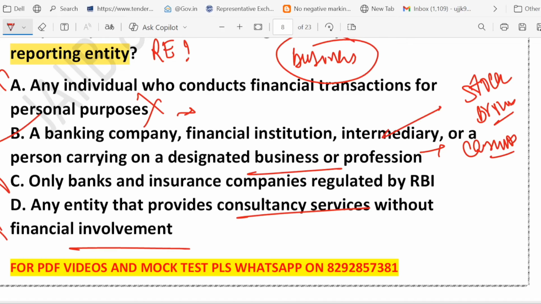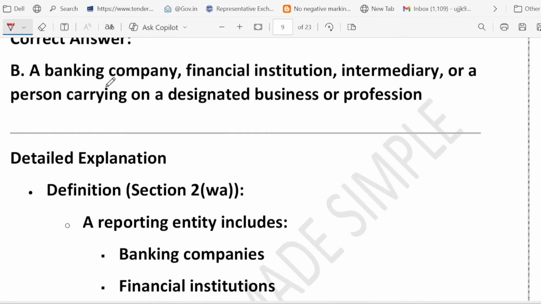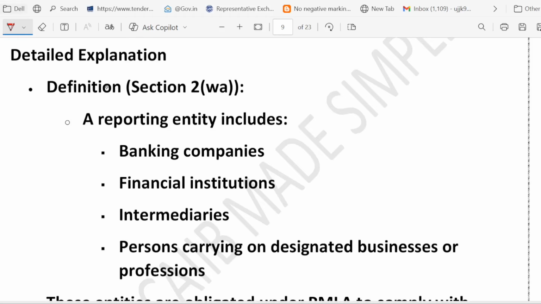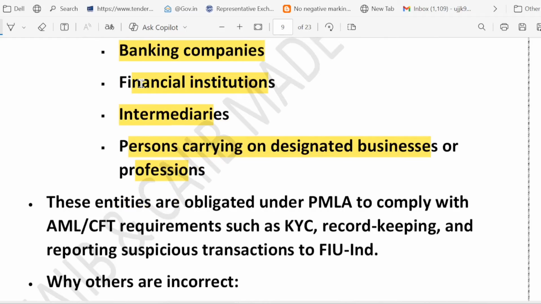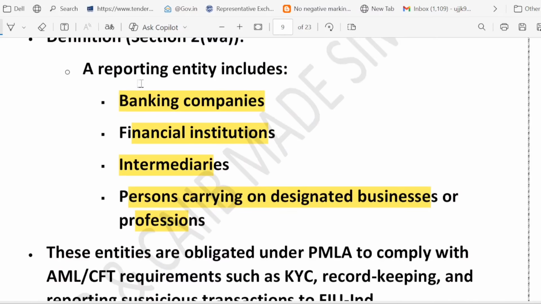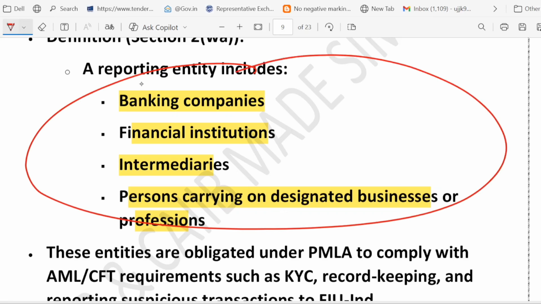So to summarize, we can say, who are reporting entities? Here you can see, reporting entity includes, first thing, let me highlight, banking company, financial institution, intermediary, person carrying on designated business or profession. These are called reporting entities. Please remember it for the upcoming examination. A short question will be asked. Right? Please note it down.